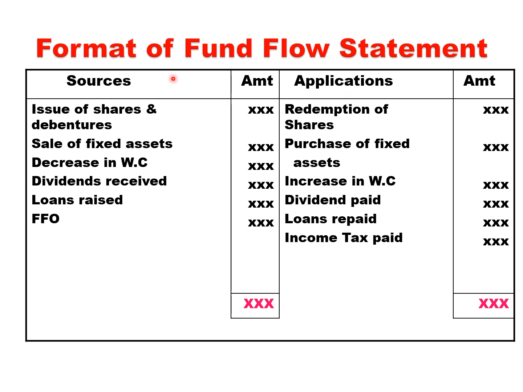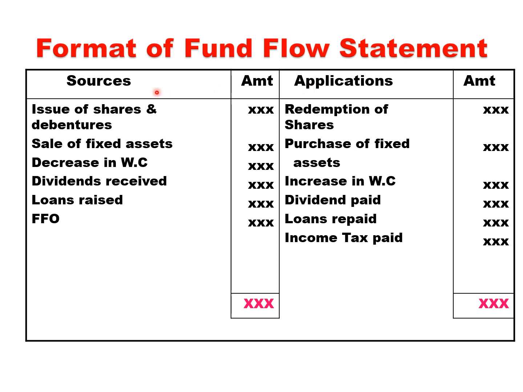But here sources means from where you got the money, where you got the capital. Application refers to the usage of money. The money where you got, you need to make use of it. So therefore application is nothing but we call usage of capital. Sources indicates from where you got the capital. In short, sources are nothing but receipts, applications are nothing but payments.